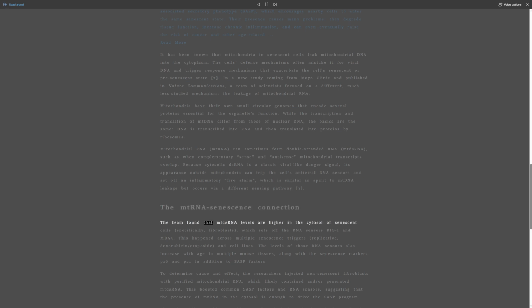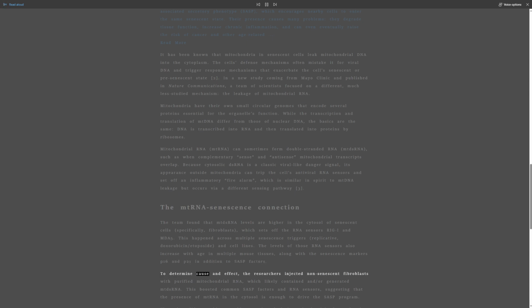The mtRNA senescence connection. The team found that mtDsRNA levels are higher in the cytosol of senescent cells, specifically fibroblasts, which sets off the RNA sensors RIG-I and MDA5. This happened across multiple senescence triggers: replicative, doxorubicin, adipocyte, and cell lines. The levels of those RNA sensors also increase with age in multiple mouse tissues, along with the senescence markers P16 and P21 in addition to SASP factors.